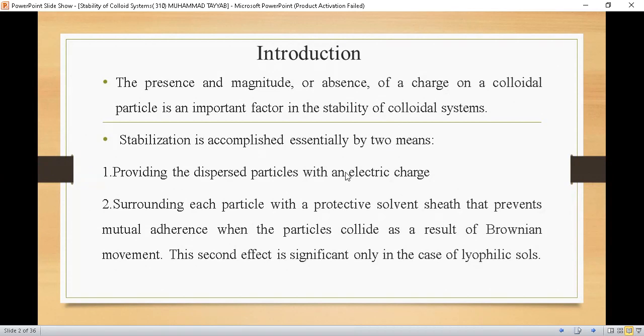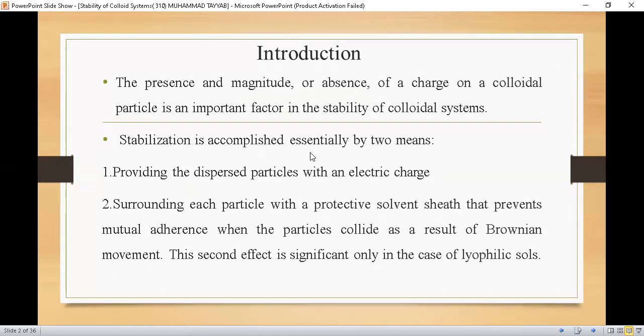Now, for the stability of colloids, first of all we will have to look at some important properties of the colloidal system. So let's start with today's lecture.